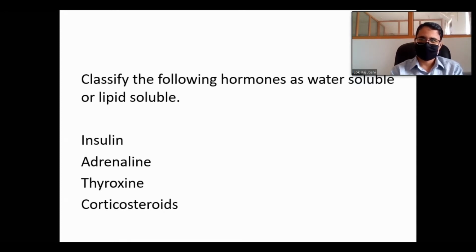We have to classify the given hormones according to their solubility, whether they are water soluble or lipid soluble. Insulin is water soluble. Peptide hormone, water soluble. Then adrenaline. All of us try to answer. It may be right or wrong, that does not matter. If it is correct, okay. If not correct, we will revise it. No problem. Insulin is water soluble. Good. Adrenaline. It is water soluble.